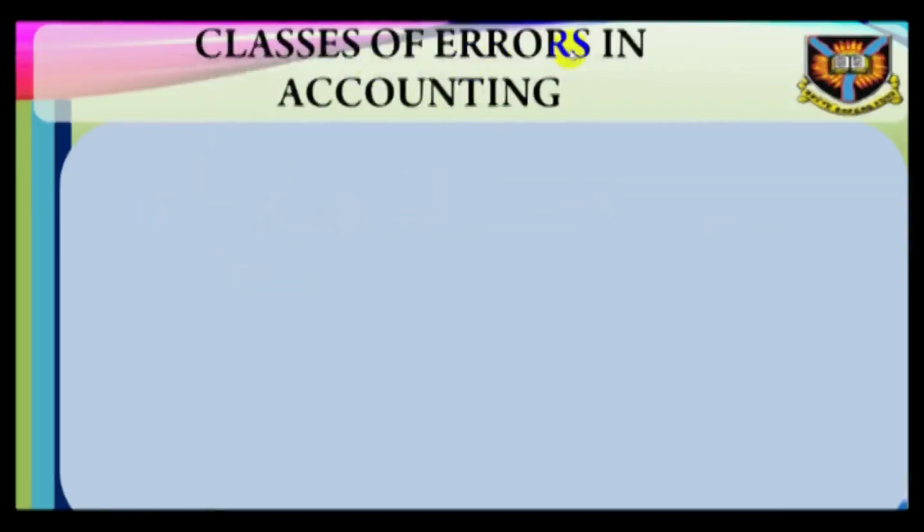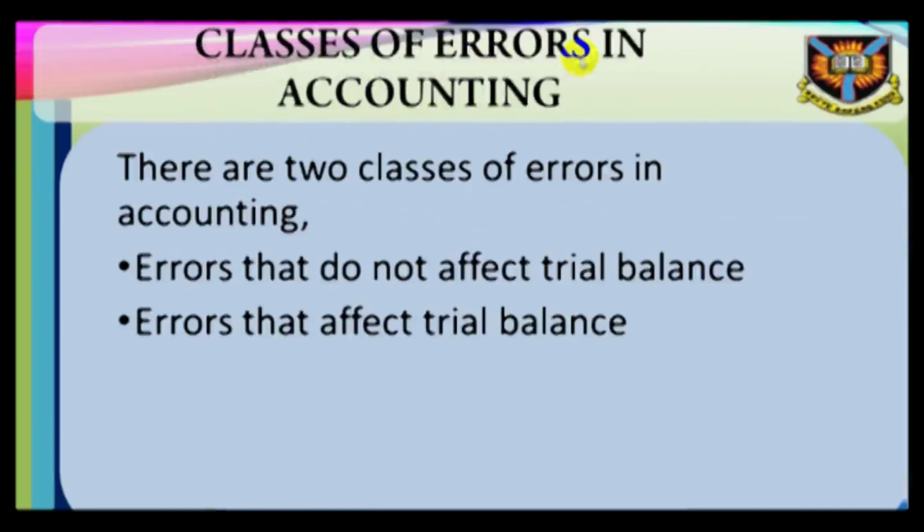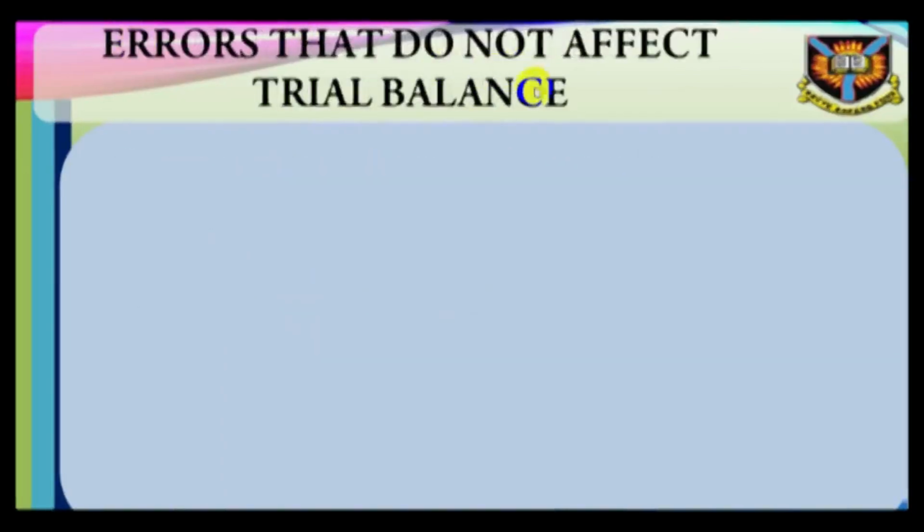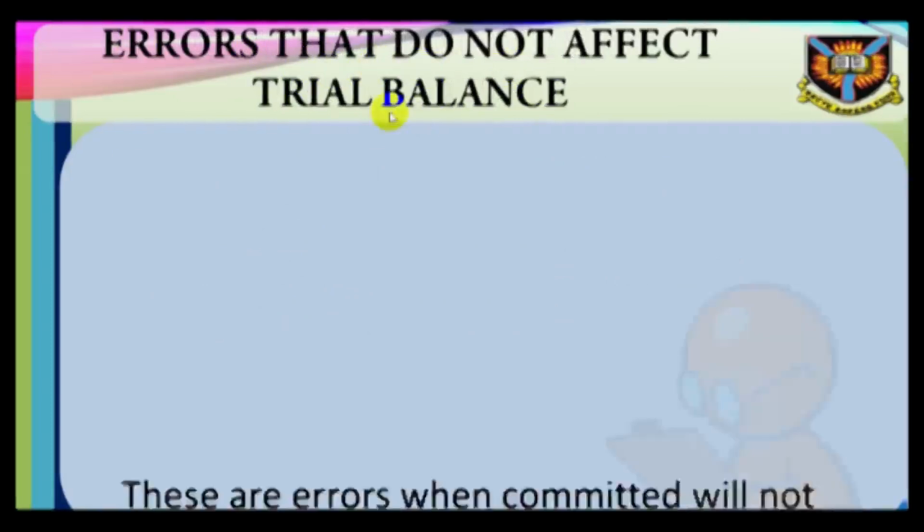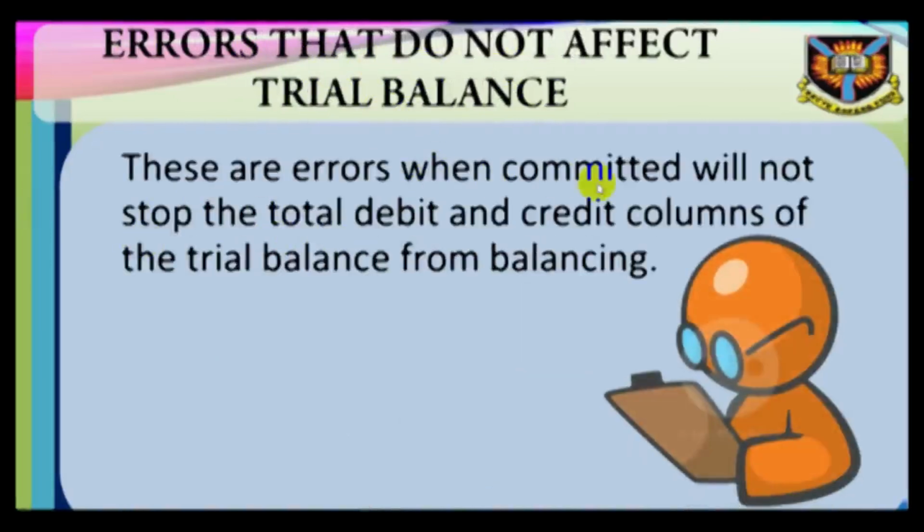Classes of errors in accounting. There are 2 classes of errors in accounting, and they are: 1. Errors that do not affect trial balance. 2. Errors that affect trial balance. Errors that do not affect trial balance. These are errors that, when committed, will not stop the total debit and credit columns of the trial balance from balancing.